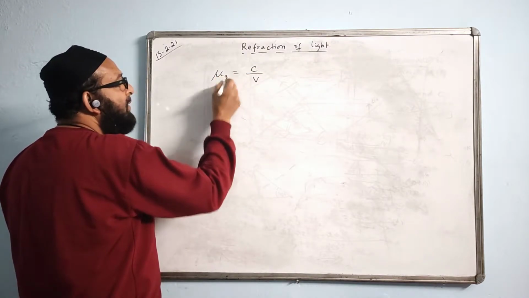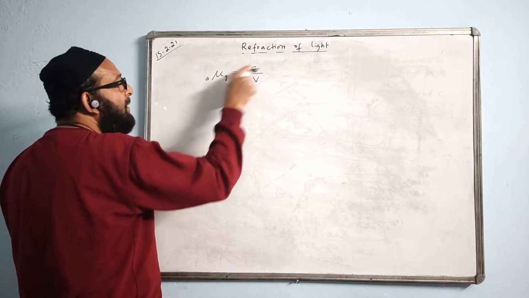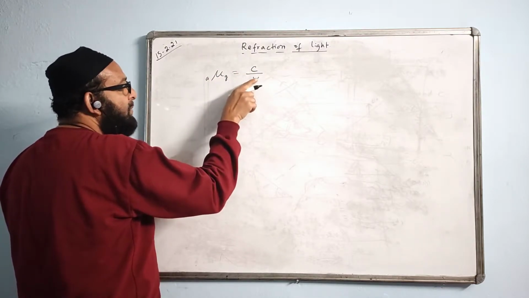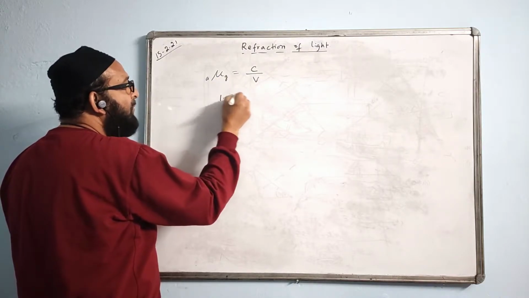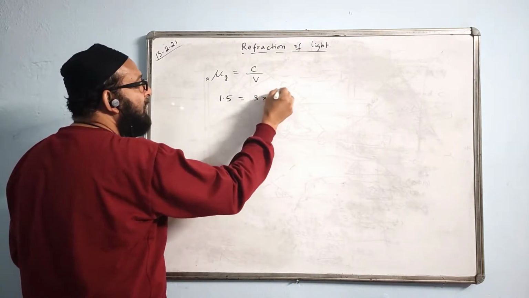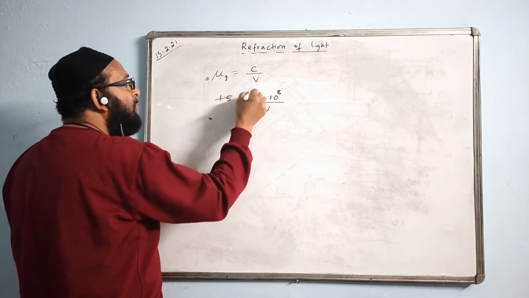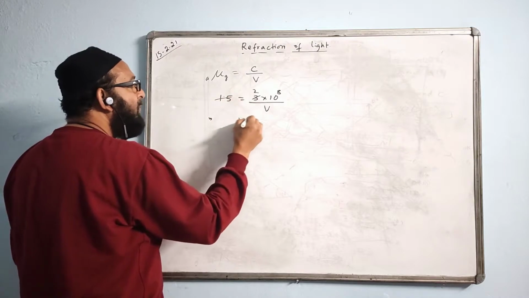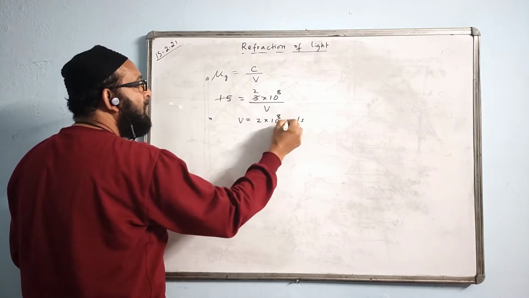This is glass with respect to air, where C is the speed of light in air, and V is the speed of light in this medium, glass. Refractive index is given 1.5. C is 3 into 10 to the power of 8. The value of V we have to find. 1.5, 2 times, I cancel directly. So the value of V will become 2 into 10 to the power of 8 meter per second.